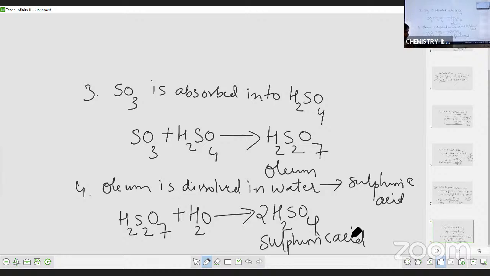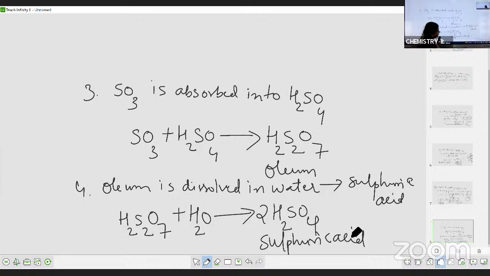But at low temperature, the yield is very less. So to improve the yield, we are maintaining the optimum conditions like moderate temperature, not high temperature, but a moderate temperature of 400 to 450 degrees Celsius.